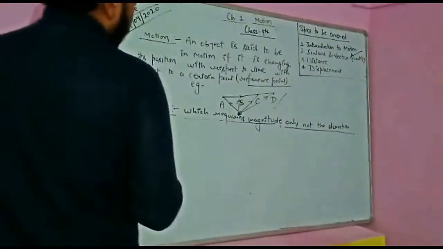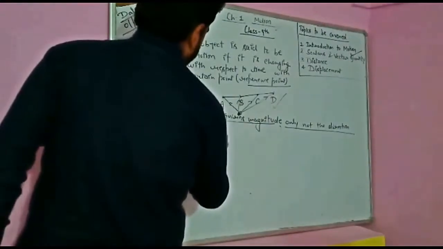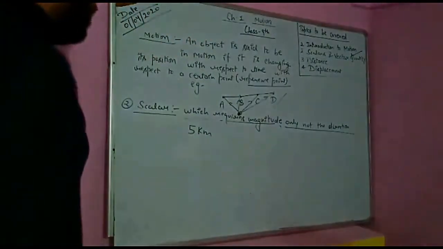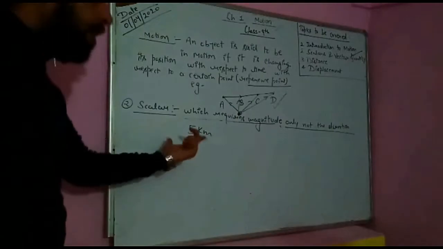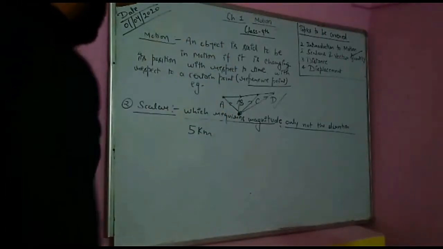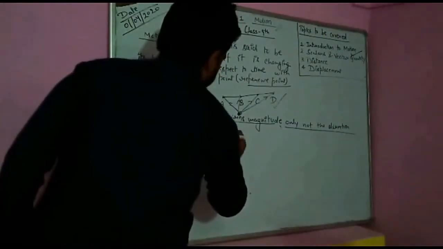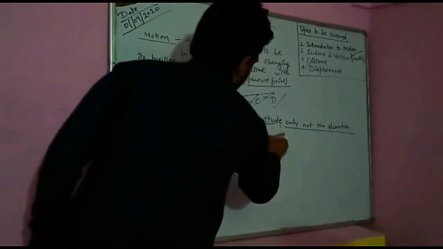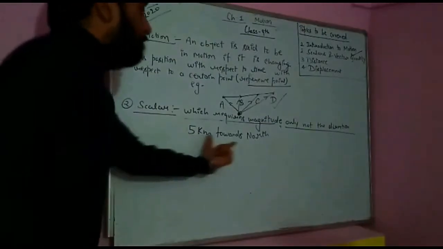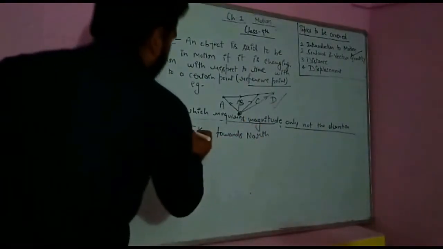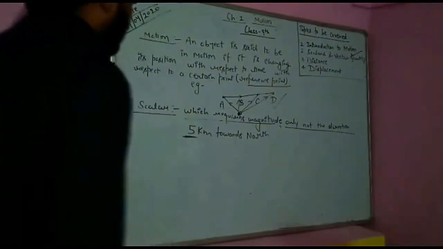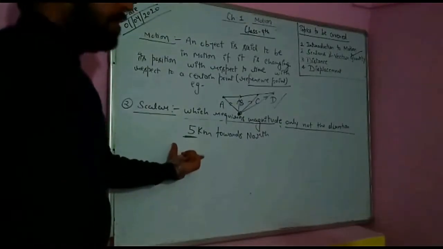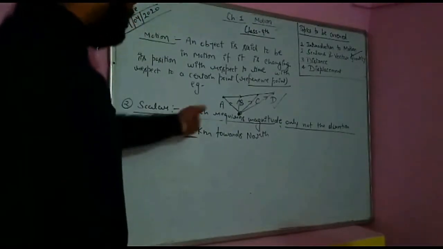So for example, I have written 5 kilometer. Now I haven't mentioned where these 5 kilometers are. Suppose I mention this 5 kilometer towards north. Now we have magnitude as well as the direction. So when we are dealing with figure numbers, this is the magnitude and this is the direction which is written.